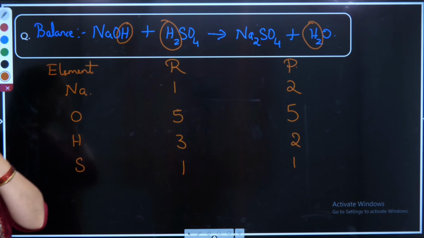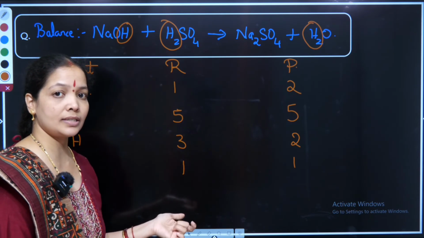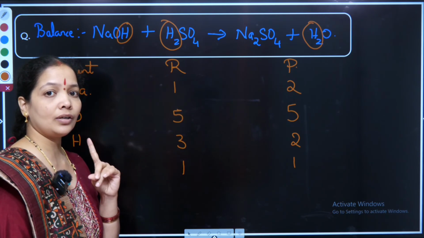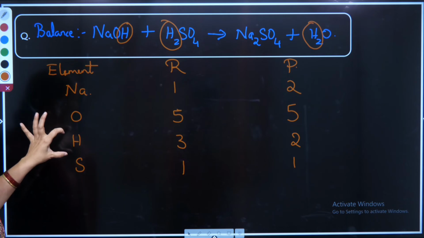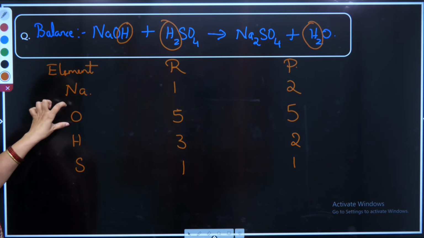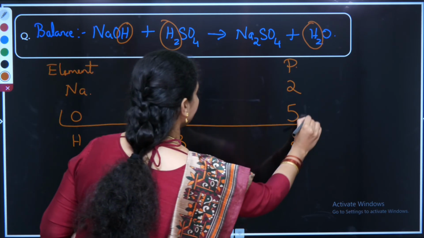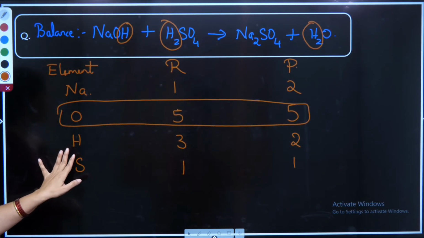So as I told you in the previous example, if a reaction constitutes oxygen and hydrogen with other elements, I will first strike on oxygen. In this equation, I have oxygen also, I have hydrogen also. But if I look at the composition of oxygen, oxygen is already balanced. Therefore, my next count will be on the hydrogen. I have to balance hydrogen first.